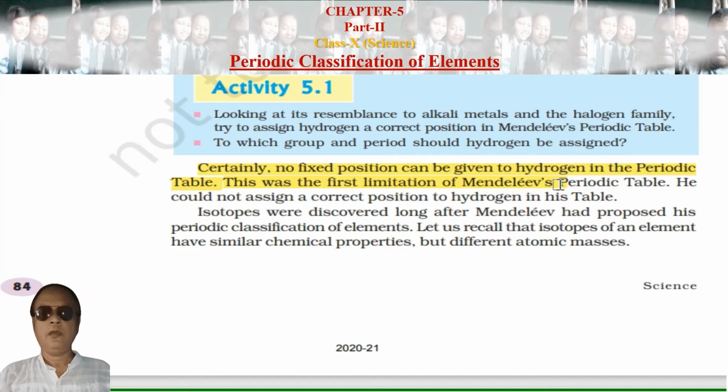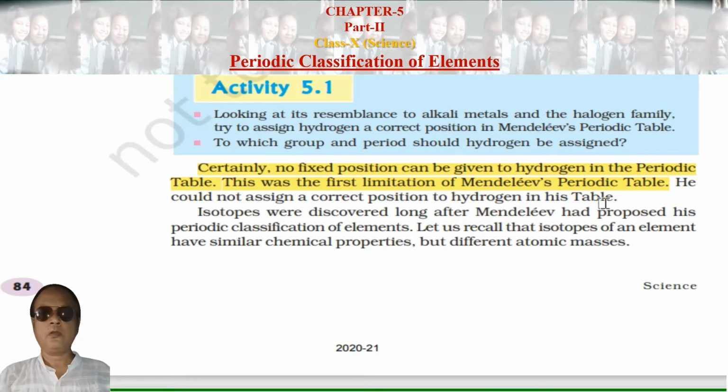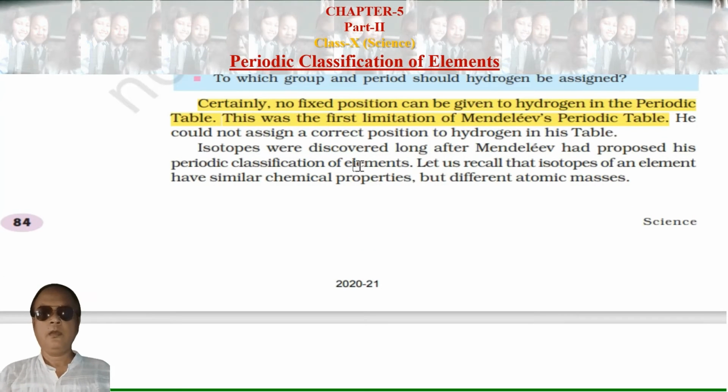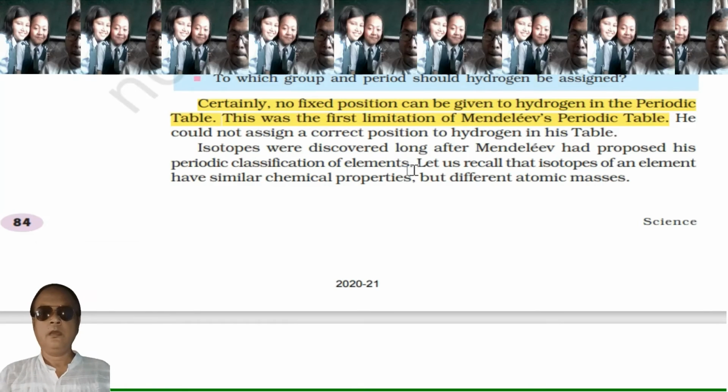Isotopes were discovered long after Mendeleev had proposed his periodic classification of elements. Let us recall that isotopes are atoms of an element having similar chemical properties but different atomic masses. So isotopes have different masses but the same chemical properties. Thus isotopes posed a challenge to Mendeleev's periodic law.